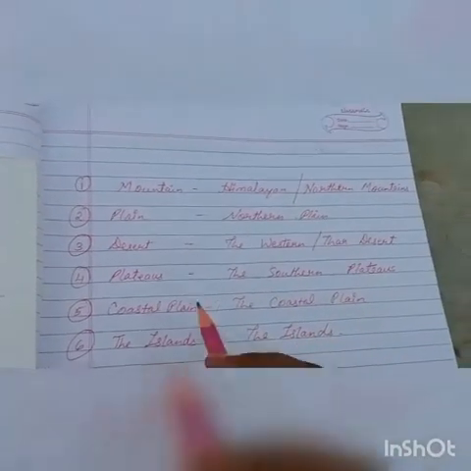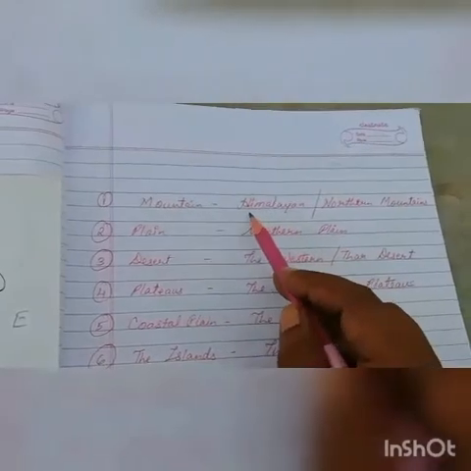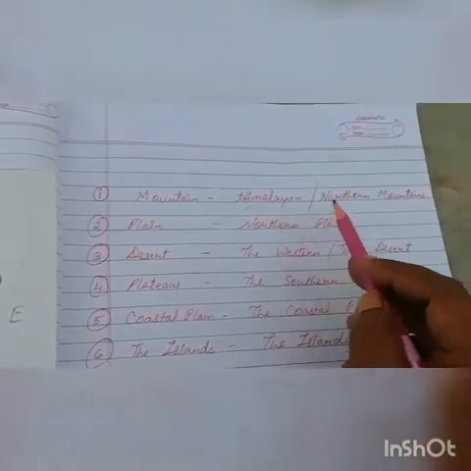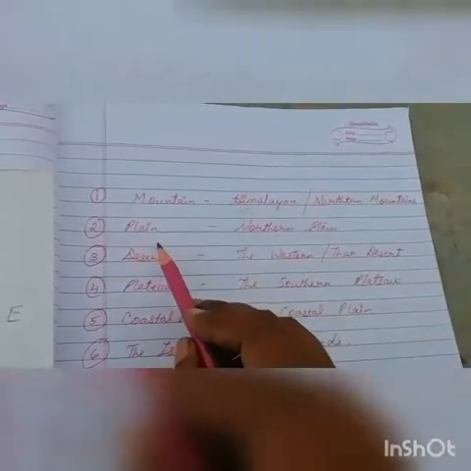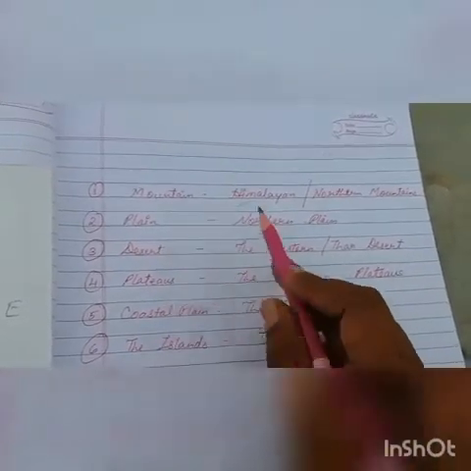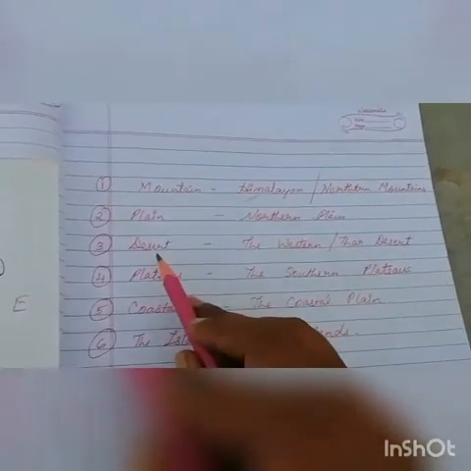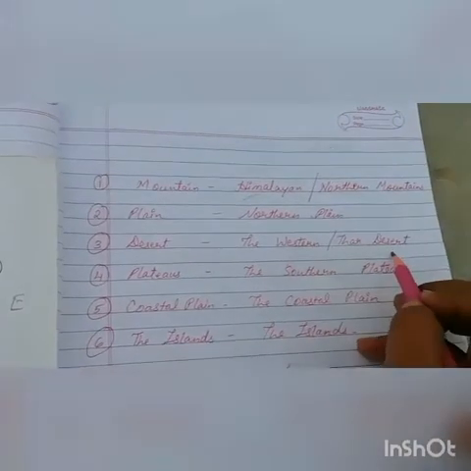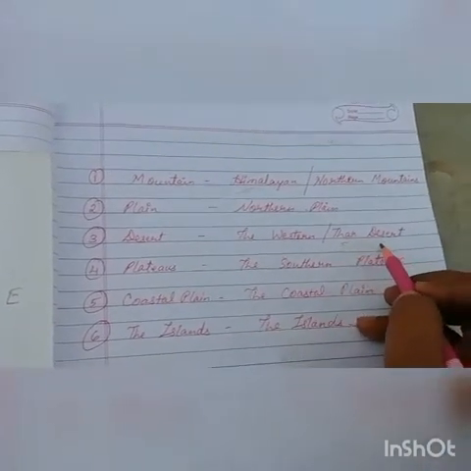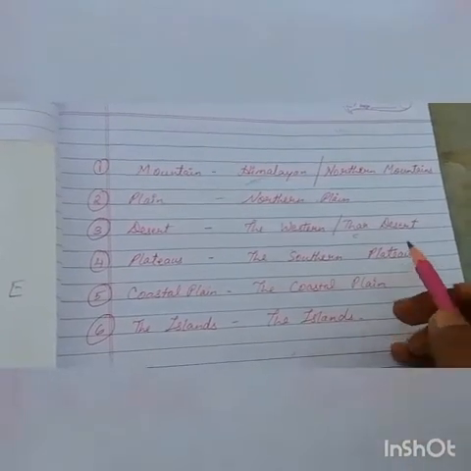So let us revise that. Our physical features of India: mountains, which are also known as the Himalaya mountains or the northern mountains. Plain, another physical feature of India, the northern plain. Desert, the western desert, or we can say the Thar desert. Plateaus, the southern plateaus.